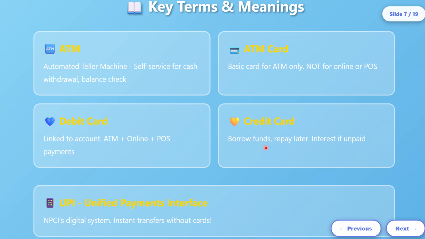Now let's see what a credit card is. With a credit card, you can borrow funds and repay later. It attracts very high interest if unpaid within time. UPI, Unified Payment Interface. Nowadays, you use various apps like PhonePe, Google Pay, etc. This is UPI.